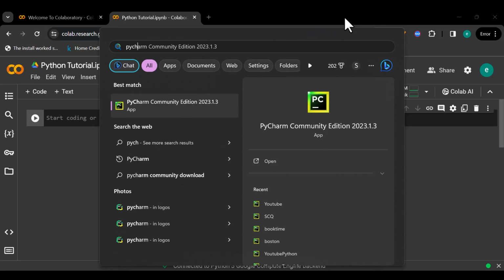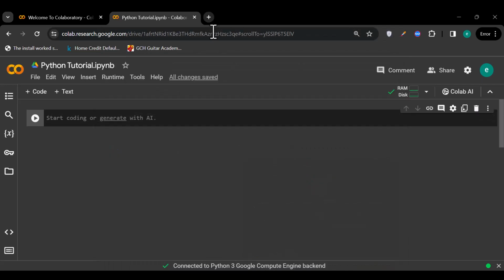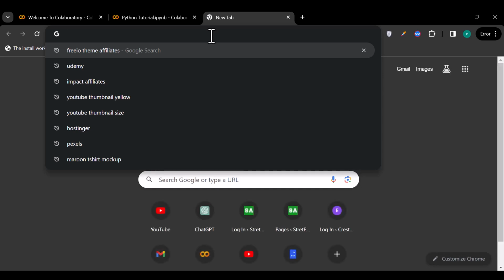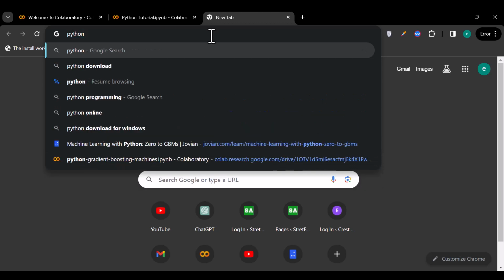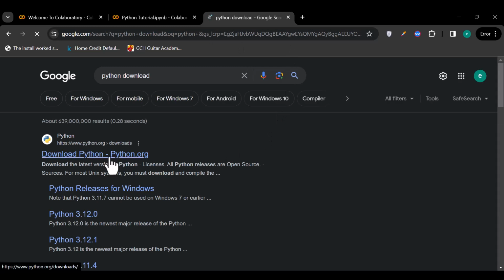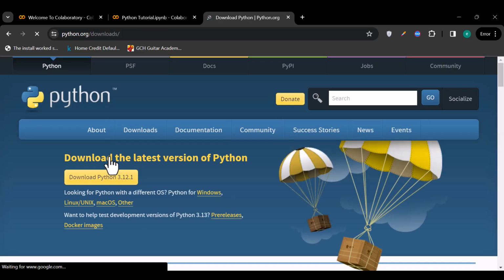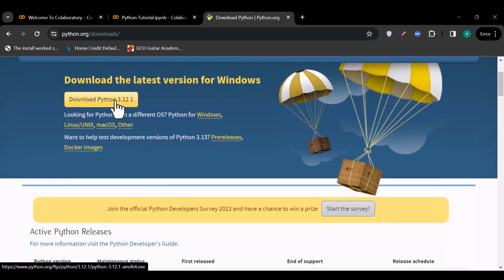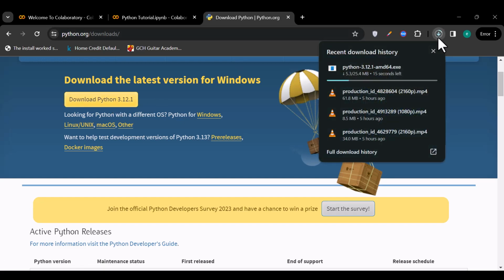So before you actually start running any Python code on your computer, you're gonna need Python itself installed on your computer. Okay, so to do that, you just search for Python, then download. Then you're gonna come to Python right here, click on download, and start downloading. Once done downloading, you double click on it, and it's just like any other software.